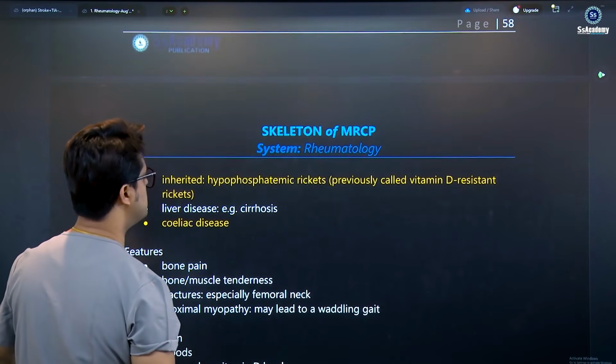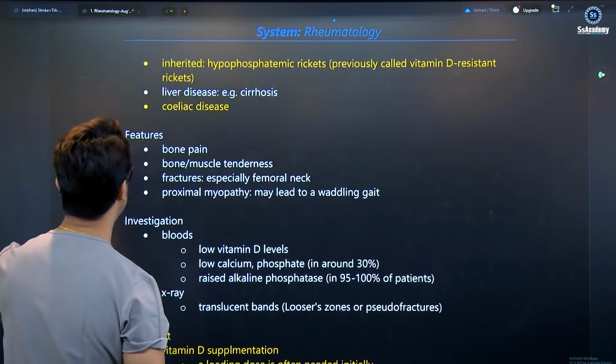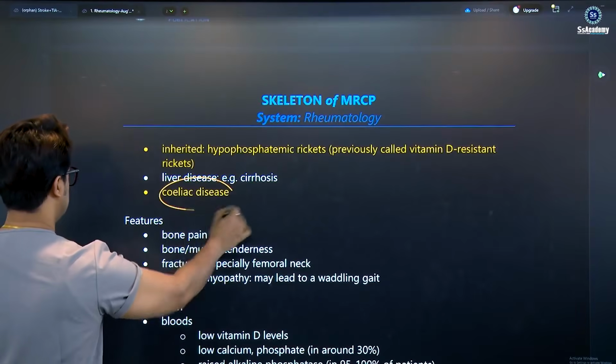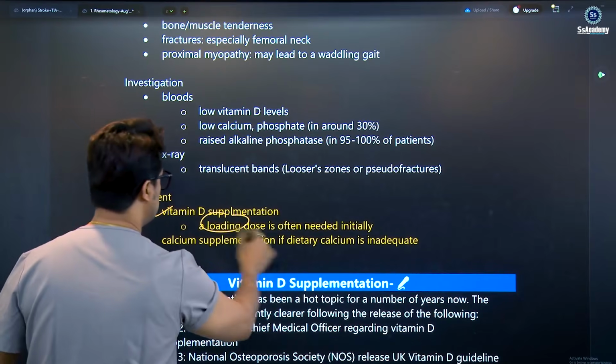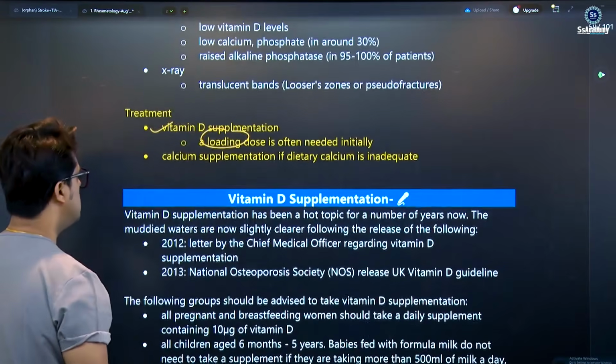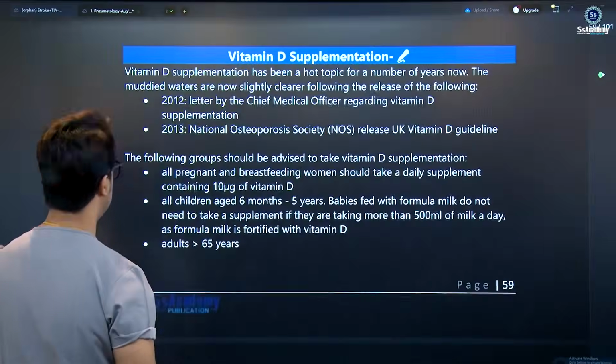Some hypophosphatemic rickets we call vitamin D resistant rickets. Some celiac disease. You have to remember these are the new things. Treatment: vitamin D loading dose, need initial calcium supplement. Vitamin D supplementation here.